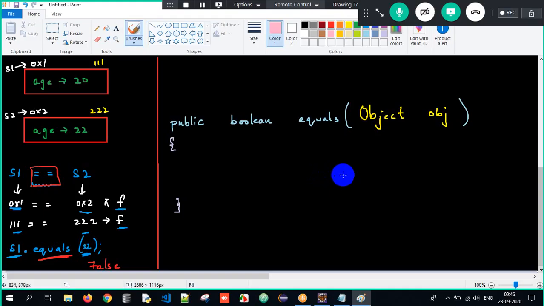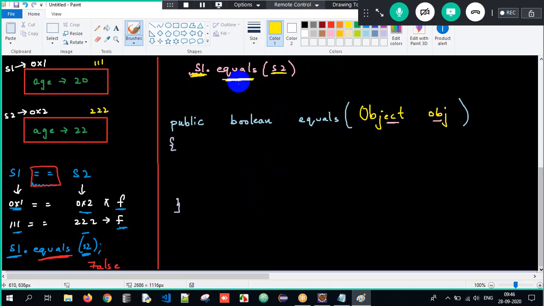So now over here, this is object obj. Why is it object obj, sir? Since it is of type object here, I can pass any type of object here. Got it? So that's the reason it is of type object here. Now I will tell s1.equals(s2). So I am comparing a couple of objects here. S1 object is getting compared with s2 object.